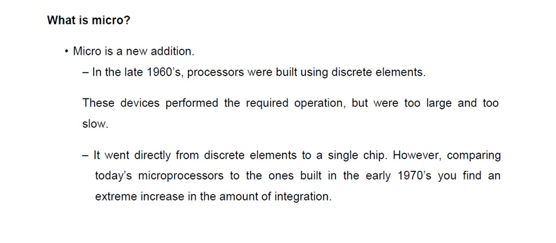So from 1970 onwards, the companies started to integrate all the discrete elements to prepare a CPU on a single chip. Intel is a popular company. Intel manufactures several microprocessors like 8085, 8085A, 8086, etc.